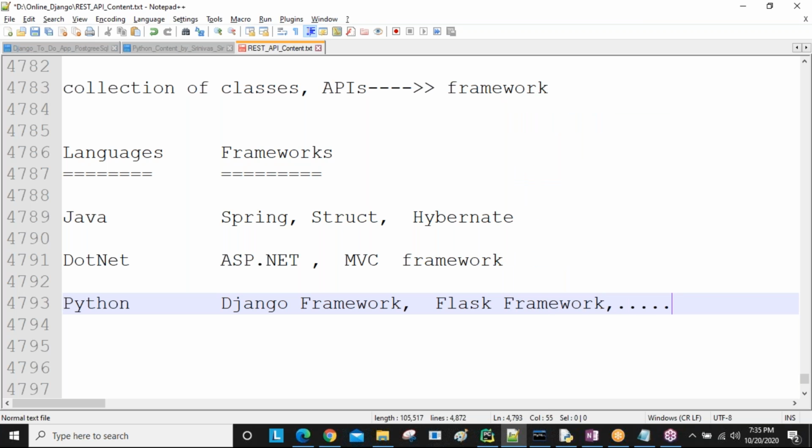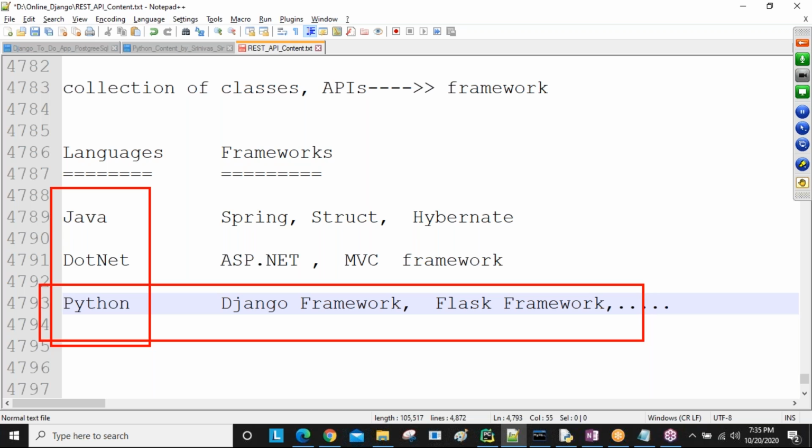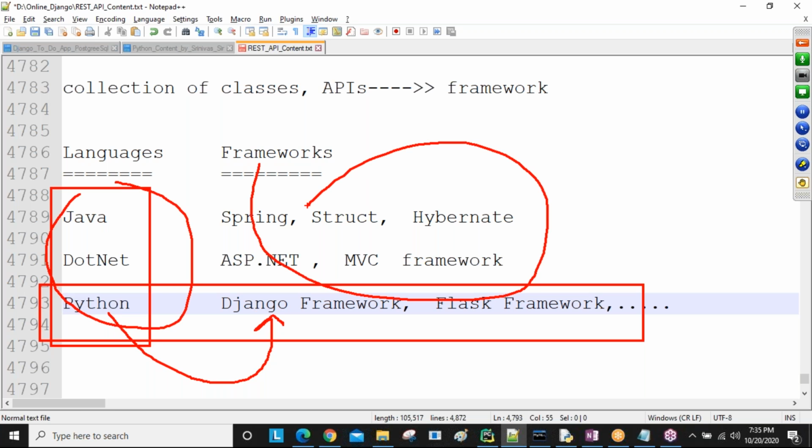You need to learn at least one language and one framework related to that language. If you learn all the languages and all the frameworks, that is advanced.